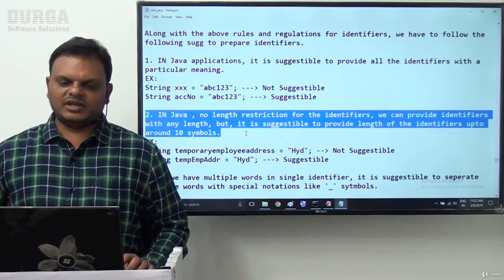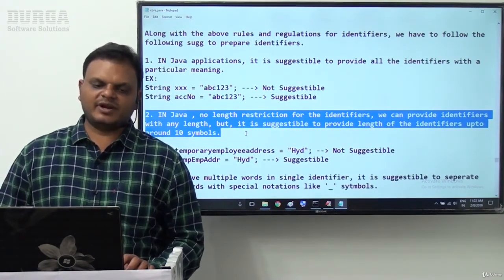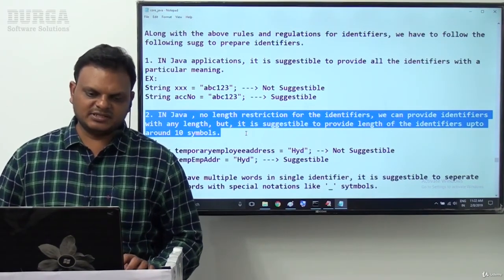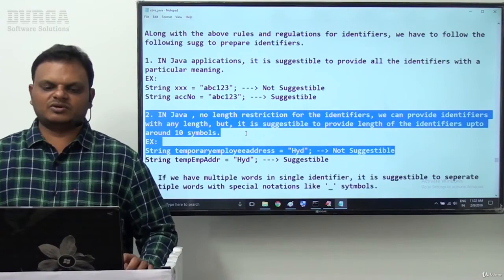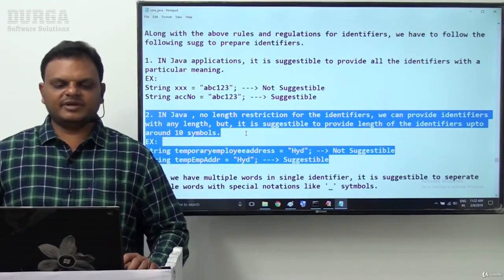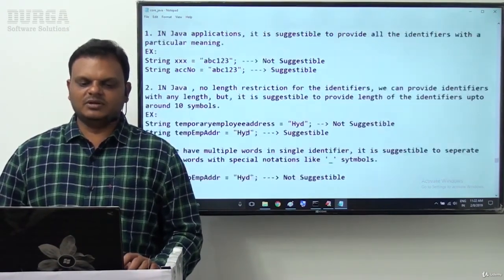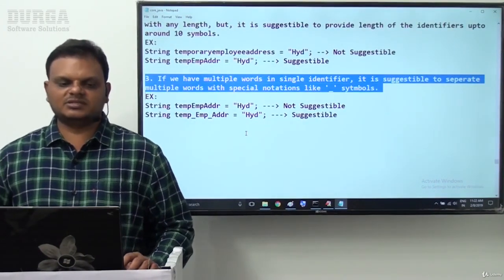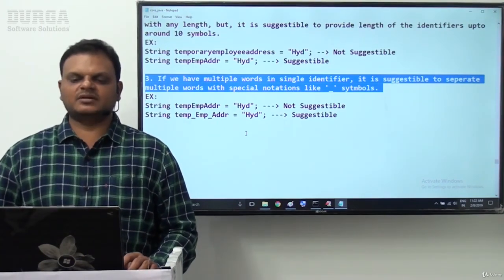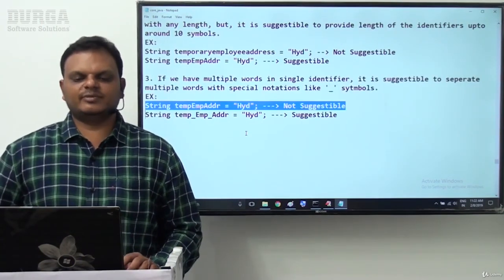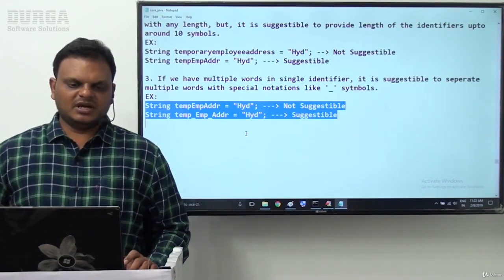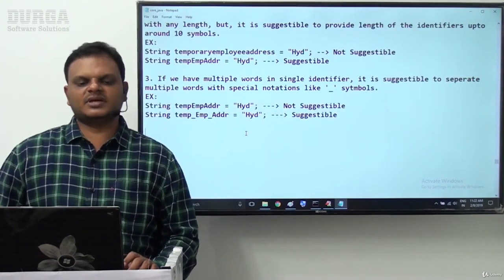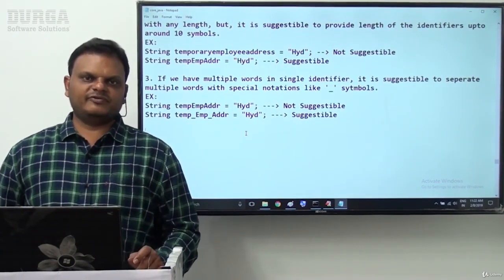In Java, no length restriction for identifiers. We can provide identifiers with any length, but it is suggestible to keep the length up to around 10 symbols. String temporary employee address is equal to IDBED is not suggestible, String temp emp addr is equal to IDBED is suggestible. Next, if you have multiple words in a single identifier, it is suggestible to separate them with special notations like underscore symbols. String temp emp addr is not suggestible, and String temp underscore emp underscore addr is suggestible. That's all guys. This is the total story about identifiers.